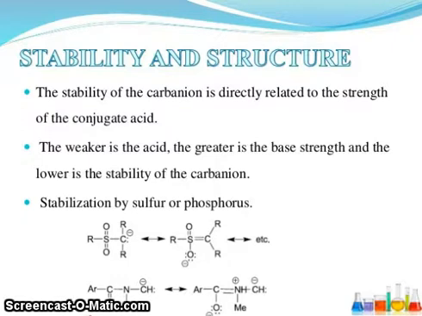Stability and structure. The stability of a carbanion is directly related to the strength of the conjugate acid. The weaker the acid, the greater the base strength, and the lower the stability of the carbanion. Stabilization by sulfur or phosphorus or SO2 C minus, here you can see it is in resonance. Another molecule also you can see CH minus under resonance.